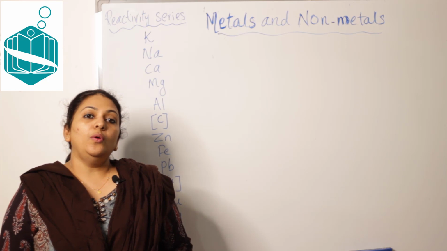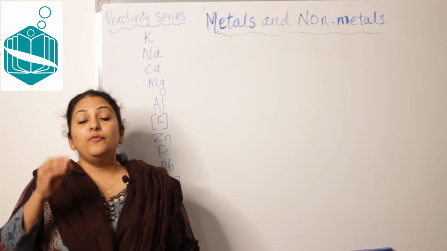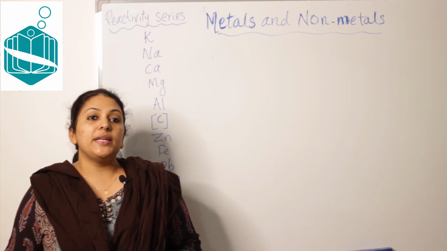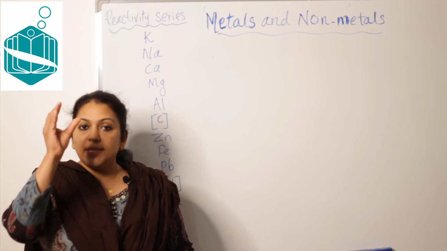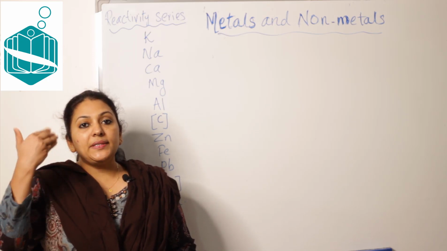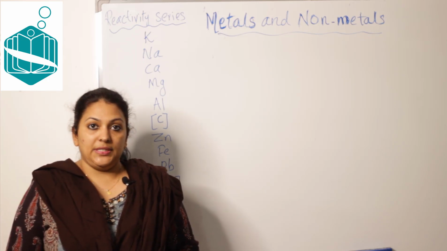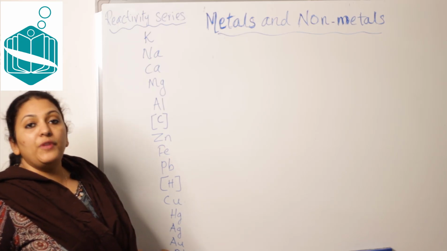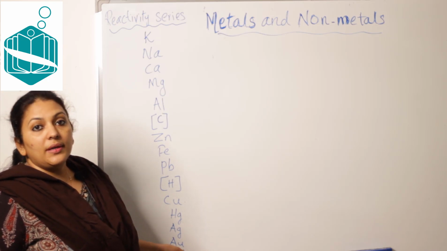Alright. Now, today, before going to the chemical reactions, we want to know the reactivity series of metals. Okay. What is reactivity series? It is a series in which metals are arranged in the order of decreasing reactivity. Okay. So, I have written the names of some of the metals on the board, not all metals, whatever we require in our class. Okay.